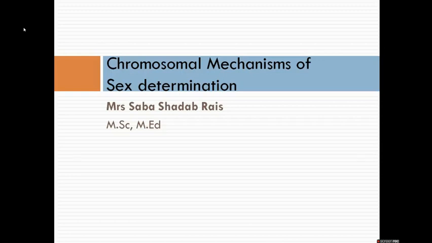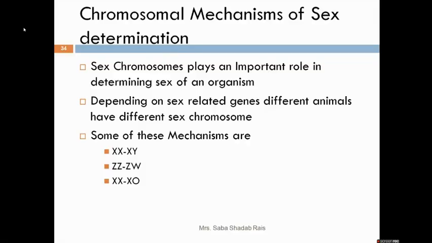There are hormonal mechanisms, and then there are environmental mechanisms. In this lecture, we will be restricted to the genetic influence, how the genes are responsible, or the chromosomal mechanism of sex determination.